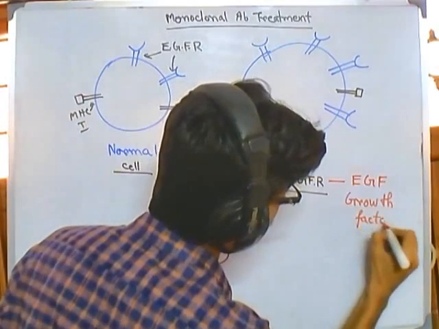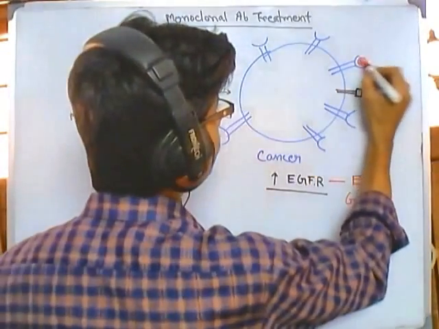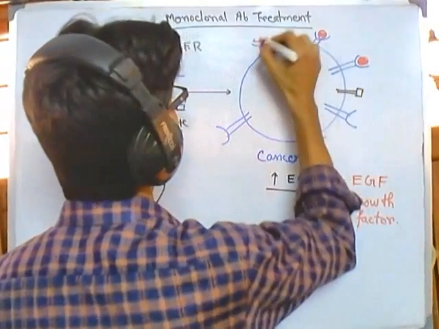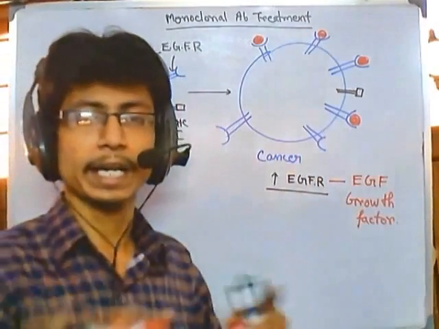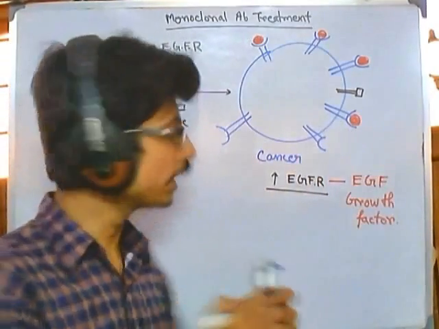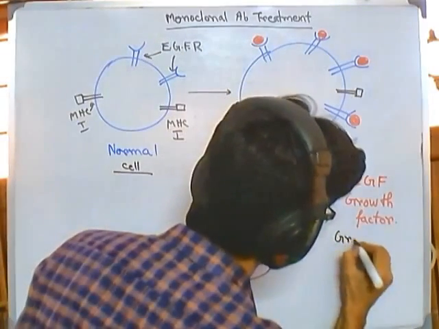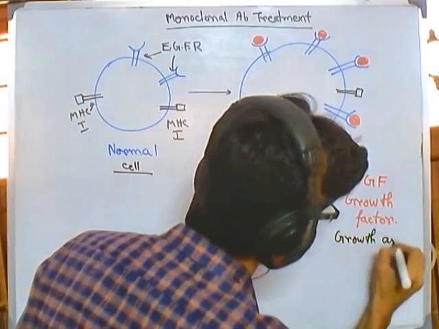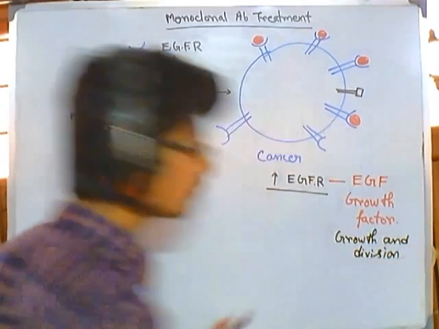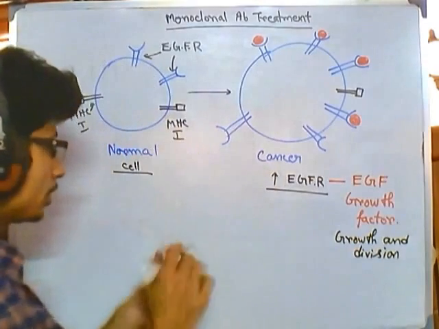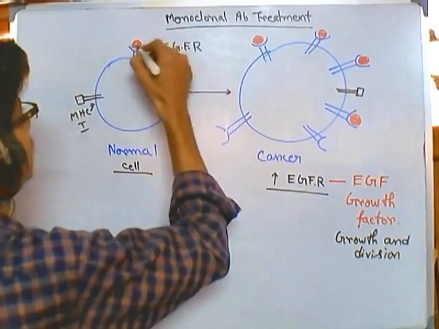It comes in and sits onto this growth factor receptor, and it provides some signaling inside and tells the cell to grow and divide and divide and divide, right? And this is very necessary for the growth and division of the cell. In the normal case also we find this epidermal growth factor receptor binding EGF and it differentiates.